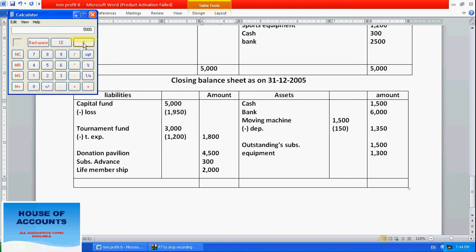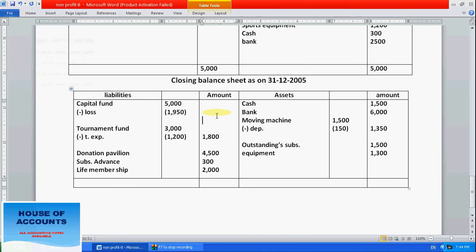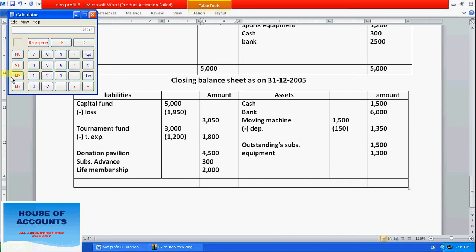Add this one, calculate this one. 5000 minus 1950 is the loss, so 3050. So right here 3050. Now add this, 3050 plus 1800 plus 4500 plus 300 plus 2000. How much? 11,380.